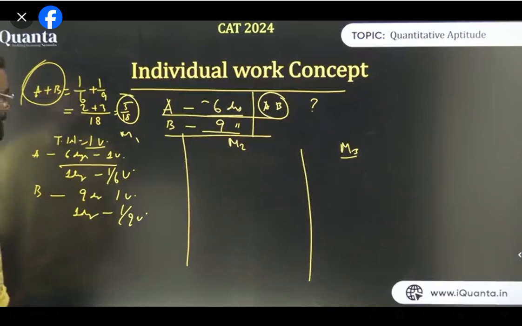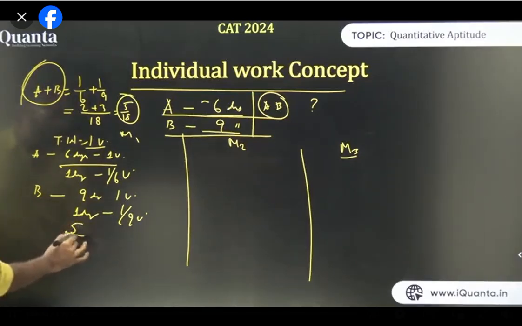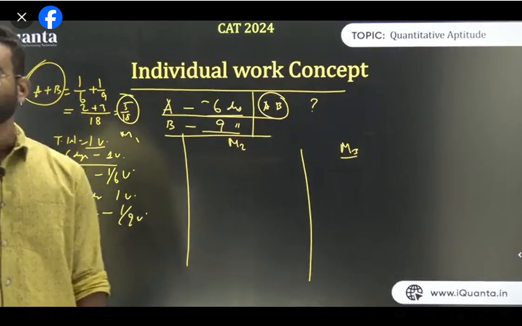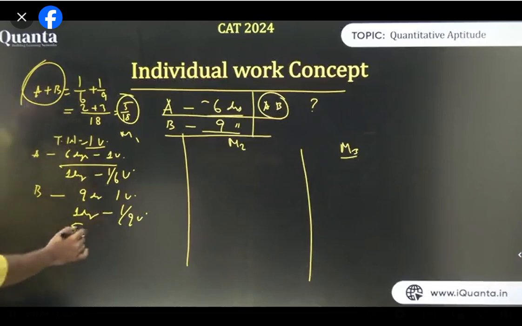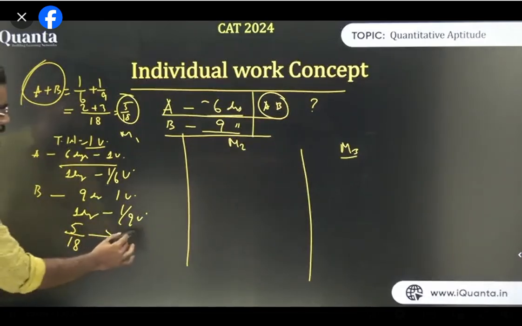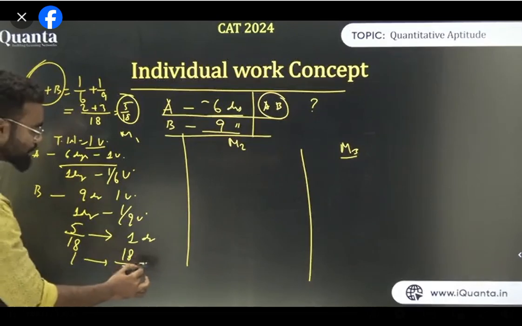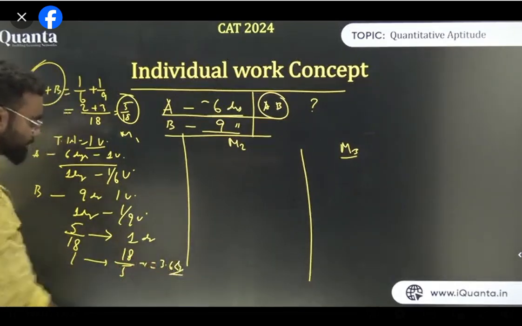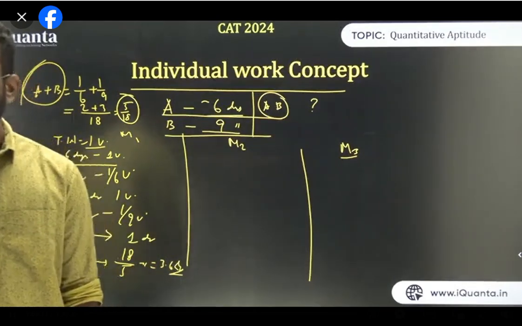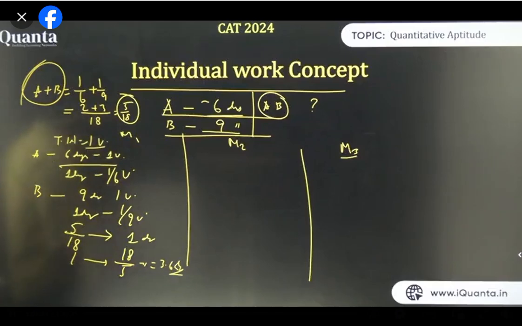Okay? So 5/18. Boys working is not child labor, because I consider myself a boy as well. So 5/18 unit work can be done in 1 day. So 1 unit of work will be done in 18/5 days, which is your answer, 3.6 days. Am I clear? This is the unitary method to solve this question. Is it fine, all of you? Any problem in this?